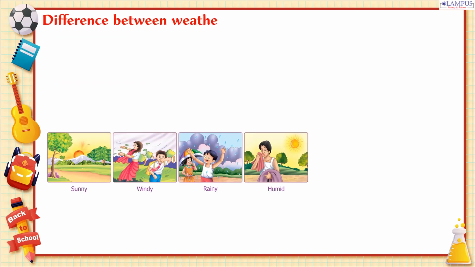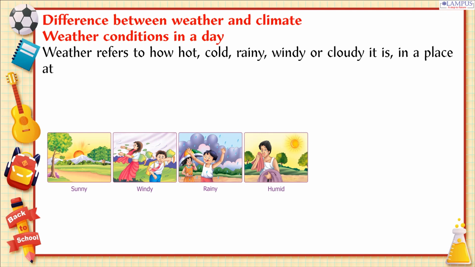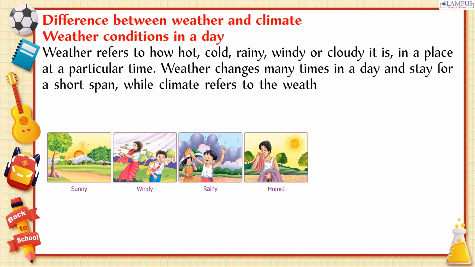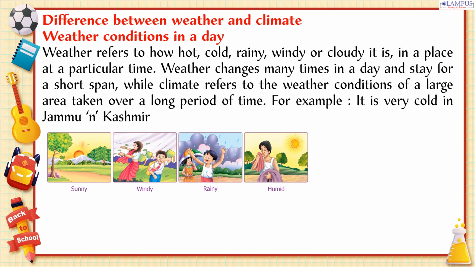Difference between weather and climate. Weather conditions in a day. Weather refers to how hot, cold, rainy, windy or cloudy it is in a place at a particular time. Weather changes many times in a day and stays for a short span, while climate refers to the weather conditions of a large area taken over a long period of time. For example, it is very cold in Jammu and Kashmir, or the coastal plains are warm and humid.